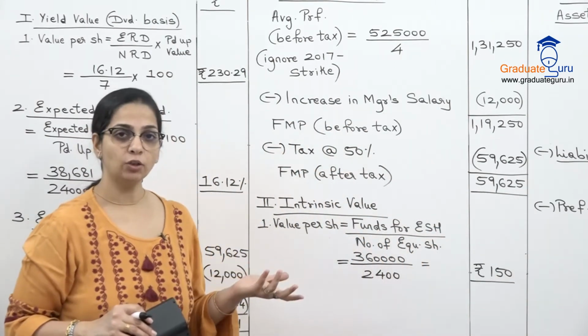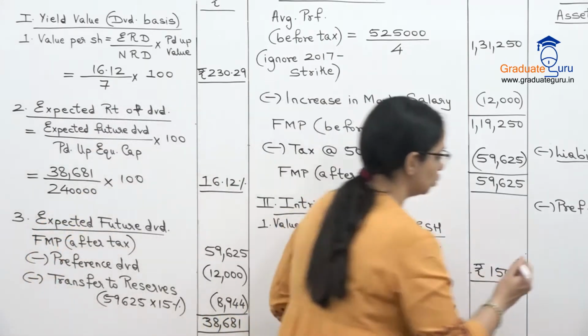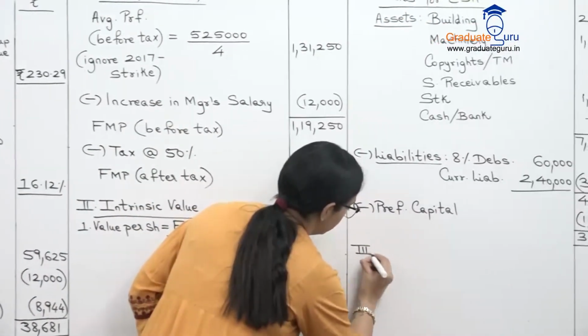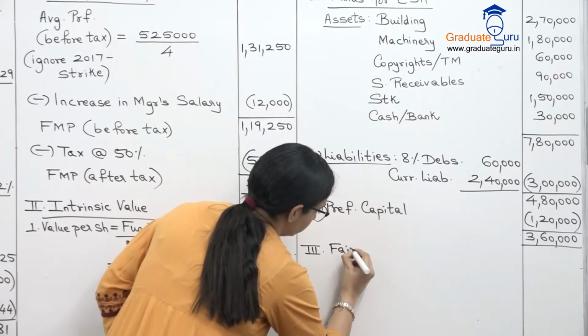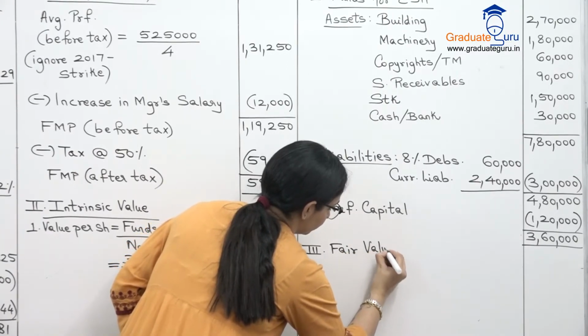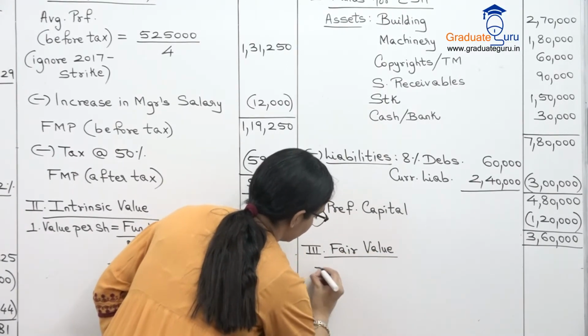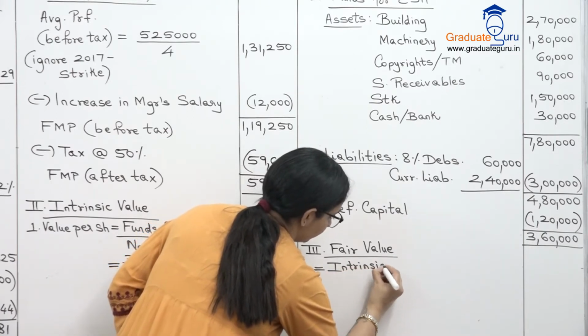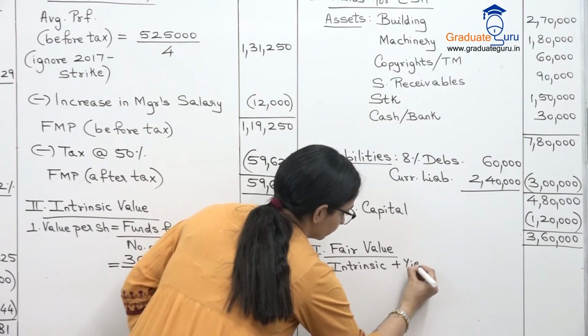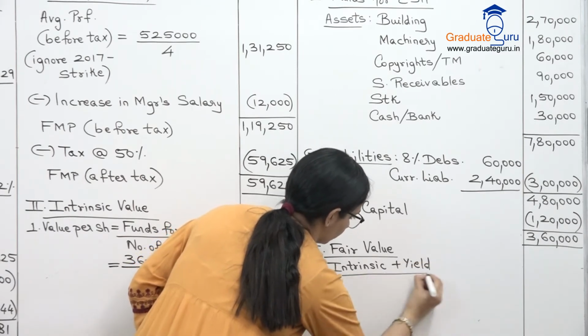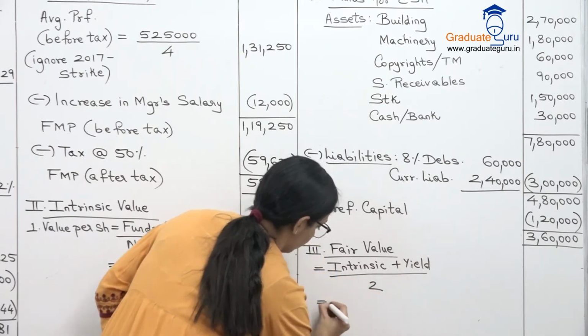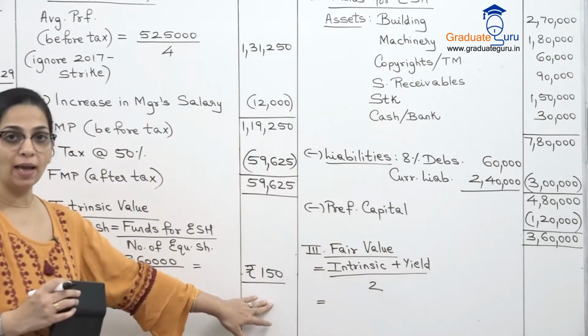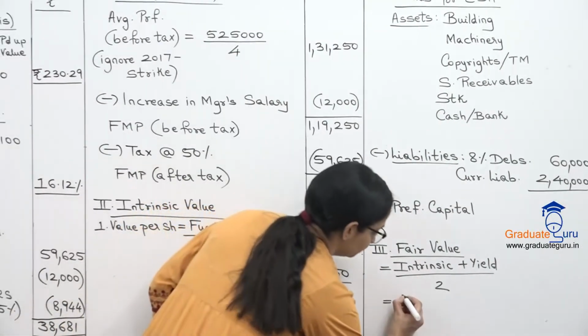Now we just have to calculate our fair value, which is an average. So third one, fair value, and that is intrinsic plus yield divided by 2. So intrinsic value I have over here 150.